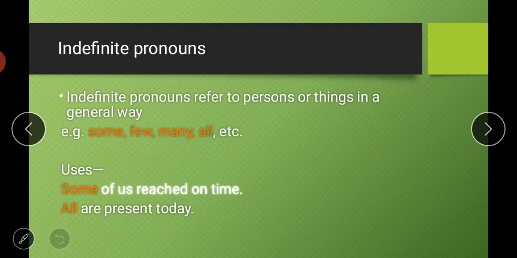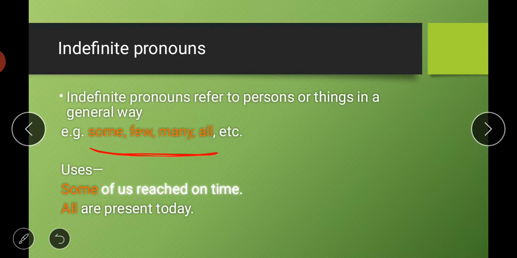Then comes the next category, which is indefinite pronouns. Indefinite pronouns refer to persons or things in a general way. It means we are not telling the exact quantity or exact number of something, like 1 or 2 or 100 or anything. We are just giving a general idea of something. At that time we will use indefinite pronouns. So these are words like some, few, many. All these kinds of words are indefinite pronouns.